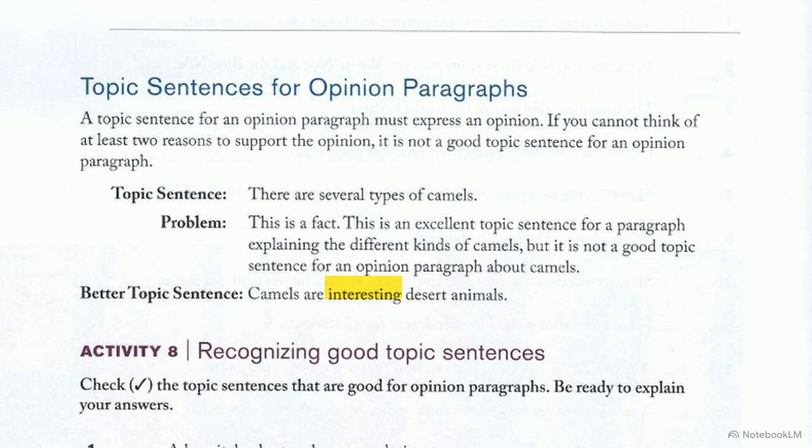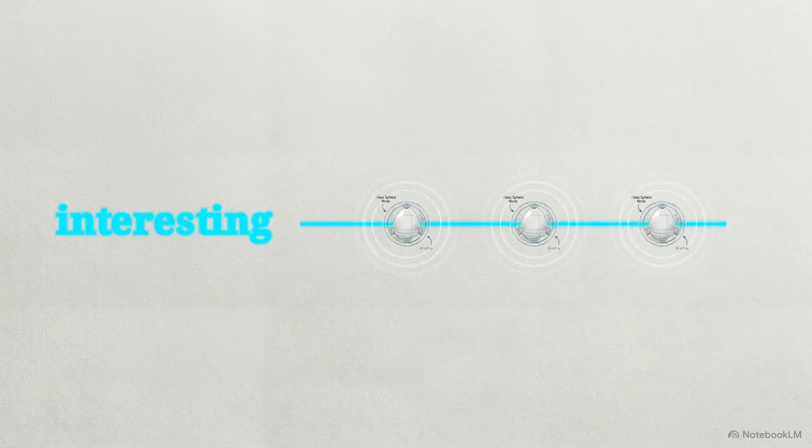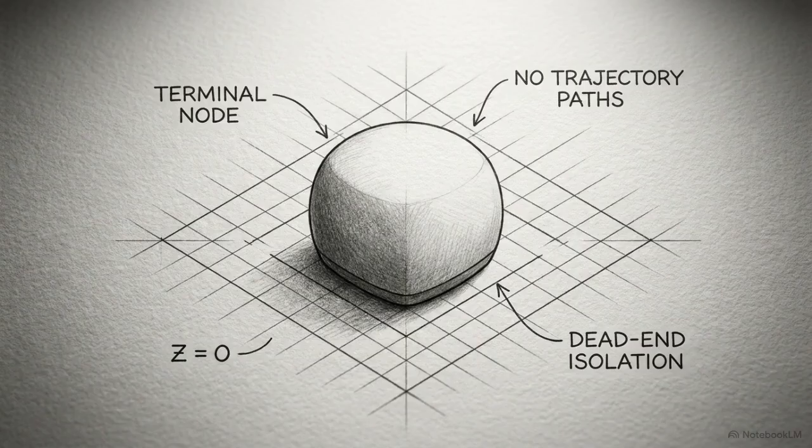In "Camels are interesting desert animals," the word interesting creates necessary tension. This evaluative variable creates an immediate requirement for evidence. The paragraph now has a clear path to follow as it proves exactly why the camels are interesting. If a sentence requires no subsequent evidence to be believed, it cannot function as a topic sentence.